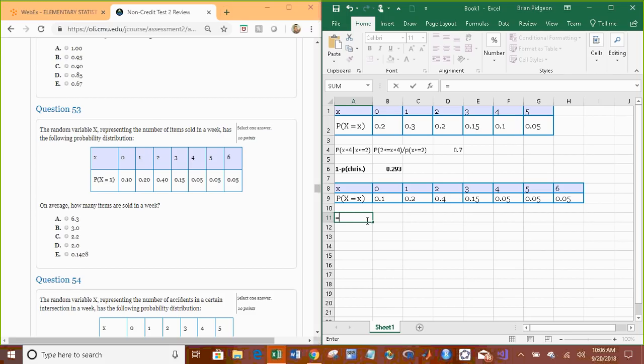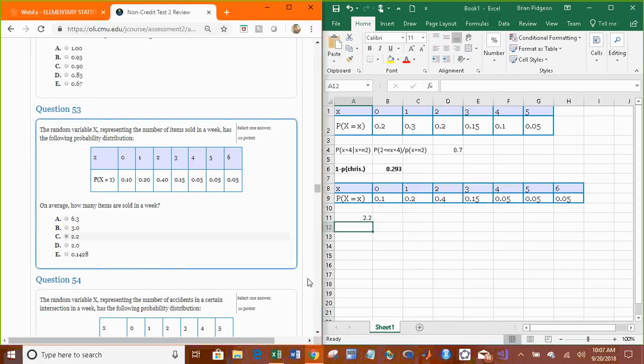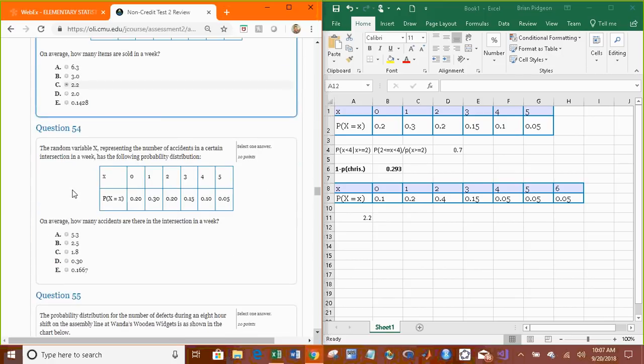To get this answer, I made a video in the readings to calculate the mean and standard deviation and variance of a discrete random variable. And so we're just going to use this formula, SUMPRODUCT. We're going to take each value of x, highlight them, and multiply them by the probabilities that they occur and add them together. And that's what SUMPRODUCT does. Think of the two words in there, sum and product. Sum is add, product is multiply. We're going to multiply every value by its probability and add it up. And the mean is not 3, it's 2.2.